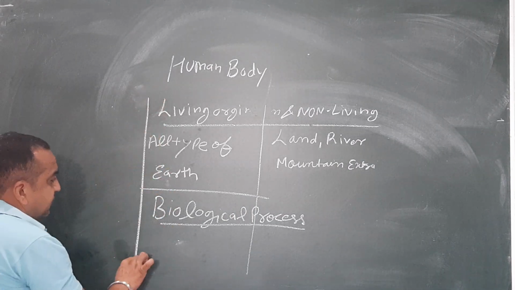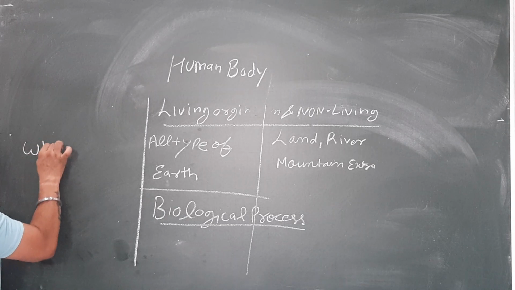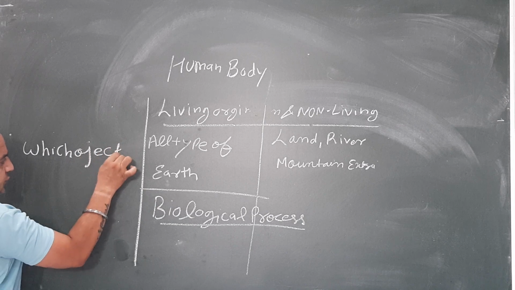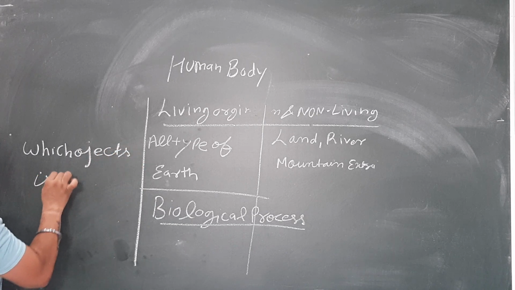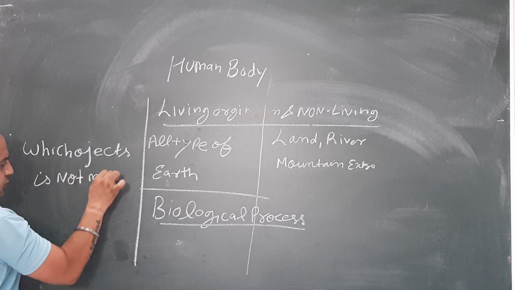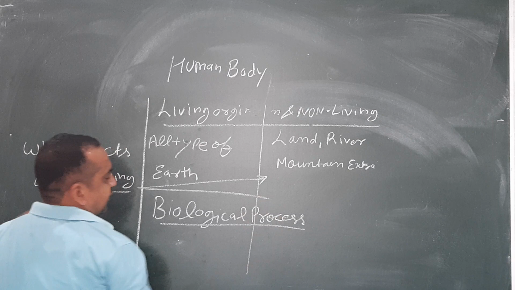But sometimes the definition says that an object which is not moving is called non-living.